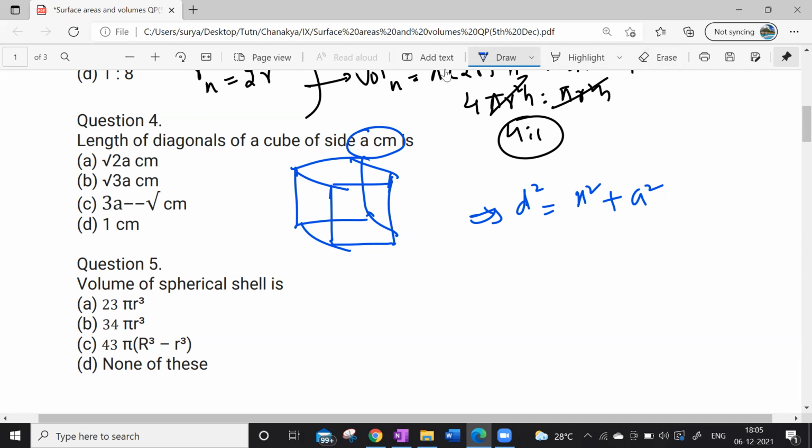If you observe this properly, this is my one diagonal here. These all are x. Okay. So take these all: length is x, breadth is x, and height is x. This is also x. Okay.